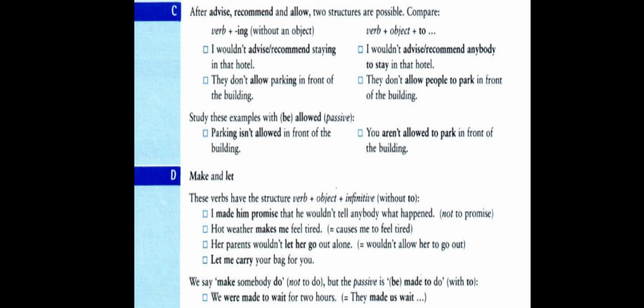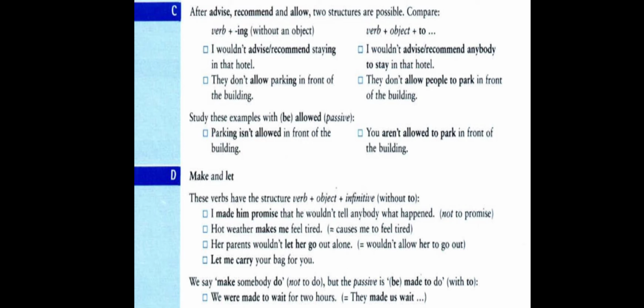The next example: let me carry your bag for you. Here we have the verb "let", followed by the object "me", and followed by the base form of the verb "carry" without "to", the infinitive without "to".